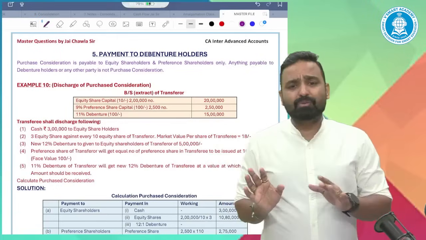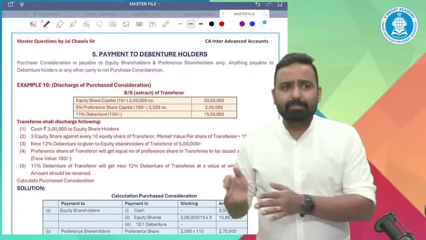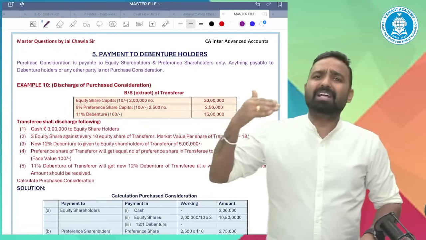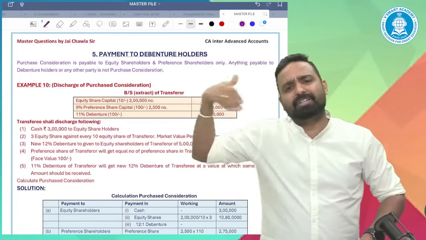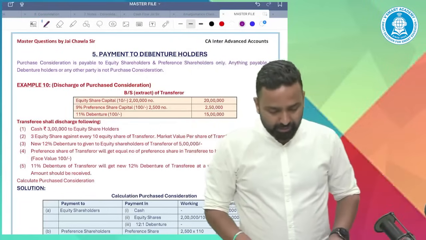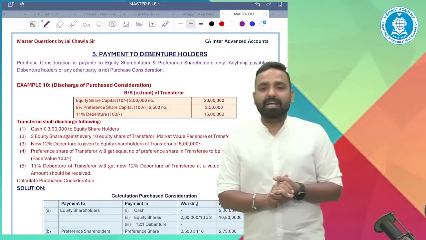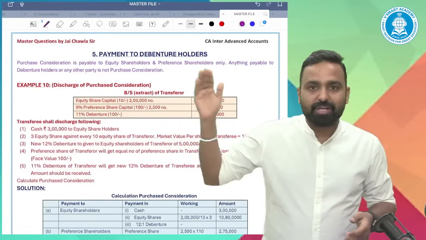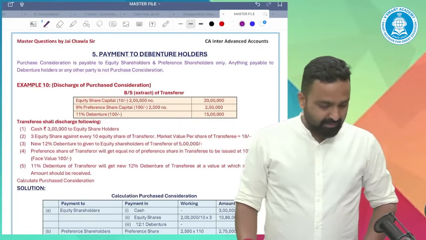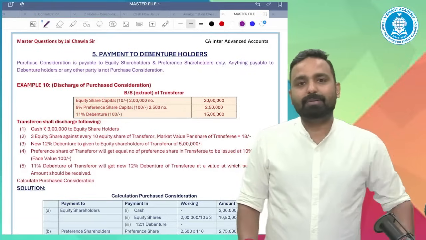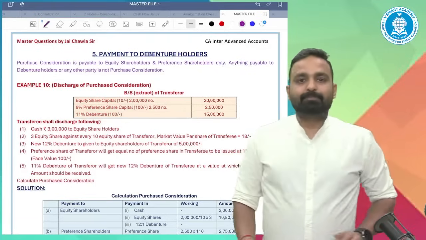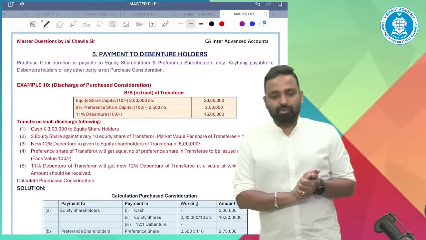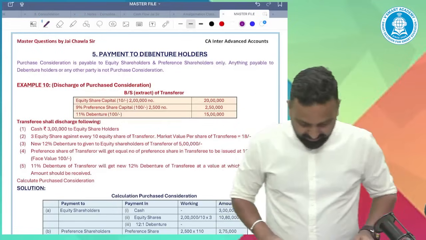The original timing was 8:30 to 11:30, but if required, I'll extend to 12 noon also. Don't worry, I'll extend by half an hour, 45 minutes extra. So I'm taking a break of 10 minutes and then we'll continue. All right, guys, till now have you understood the concept? Fine. Thank you so much, guys. We'll take a break. After the break, we'll continue.